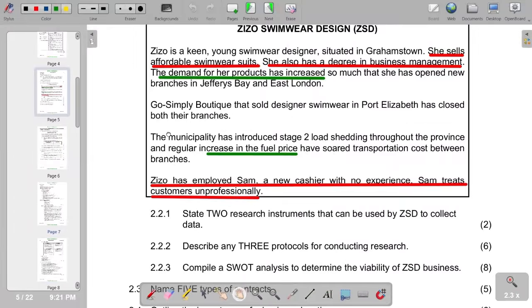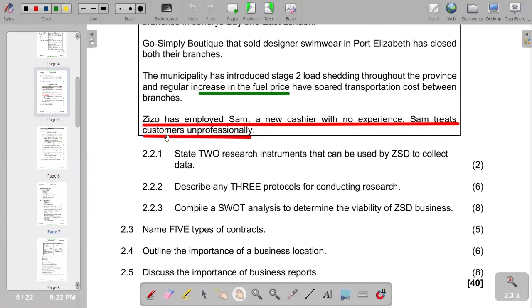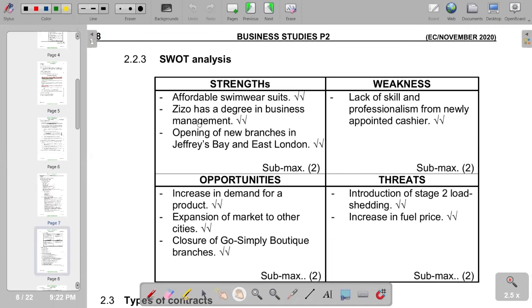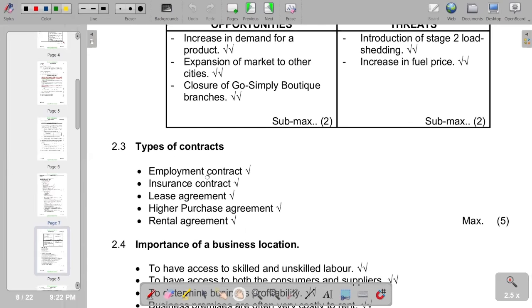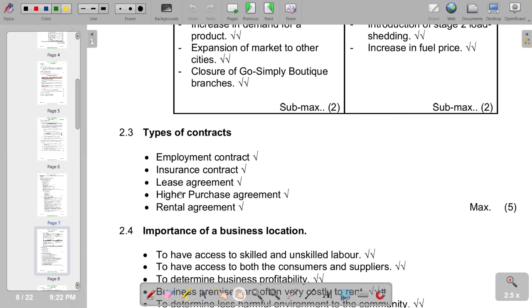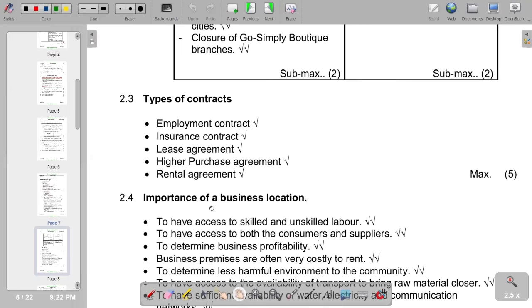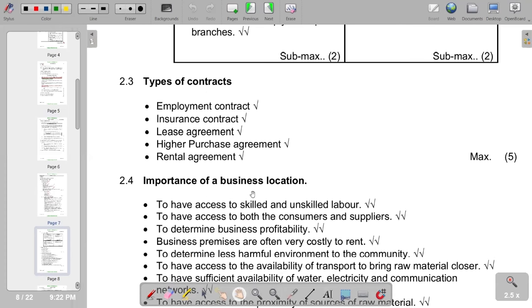Which is going to be question 2.3. So of course, 2.3 reads, name 5 types of contracts. So you need to come up with 5 types of contracts, and of course, we've got employment contracts, insurance contracts, lease agreements, hire purchase agreement, rental agreement. Then also the next question requires you to come up with the importance of business location.